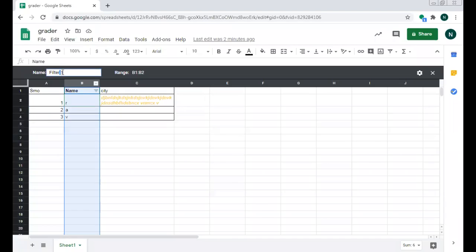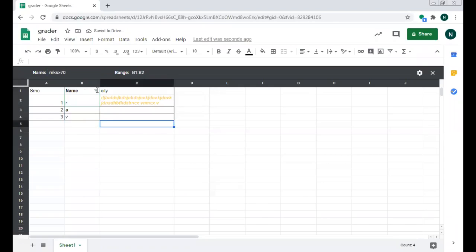All right. Yes. So here you can see name filter 1. Here you can describe what exactly you want. If I have a marks column and I want to apply a filter for the students who have got more than 70% marks, you can just write it down. On which column you want, you need to describe all these things over here, or else you can apply the filter directly over here. I will add one more column here for marks so that I can show you how to apply the filter for the marks.